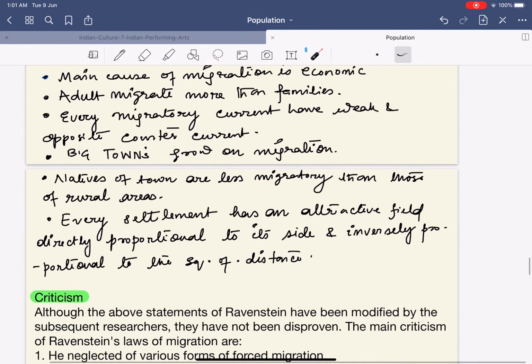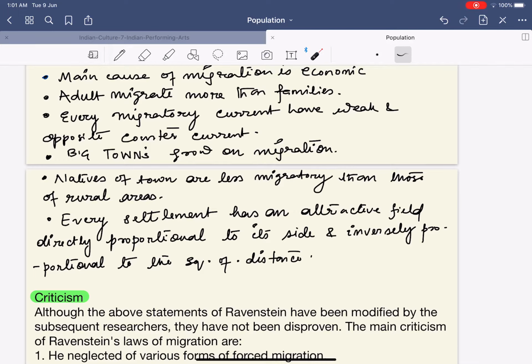Next, adults migrate more than the families. It's simple. Now basically what happens that even in our family we could have seen that if any of our parents gets transferred, basically your grandmother, grandfather, they basically stay behind. Even their grandchildren even stay with them. So basically what it says that adults migrate more than the families. Next, every migratory current have a weak opposite counter current.